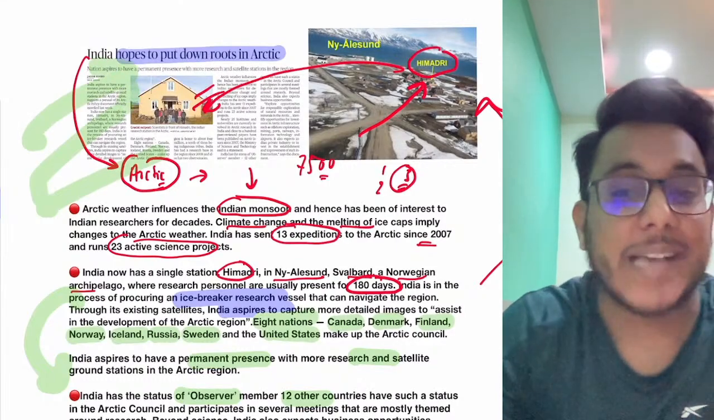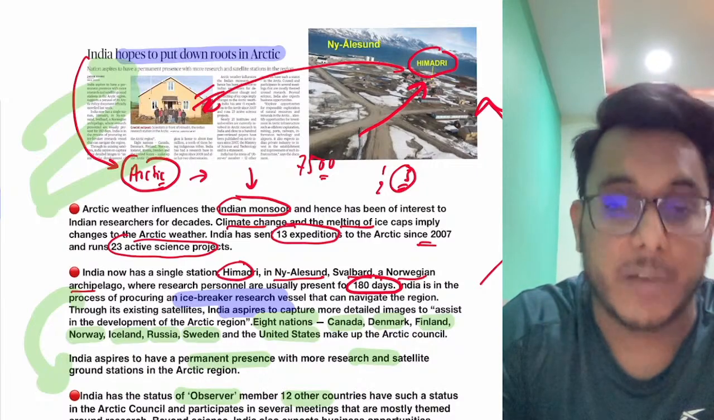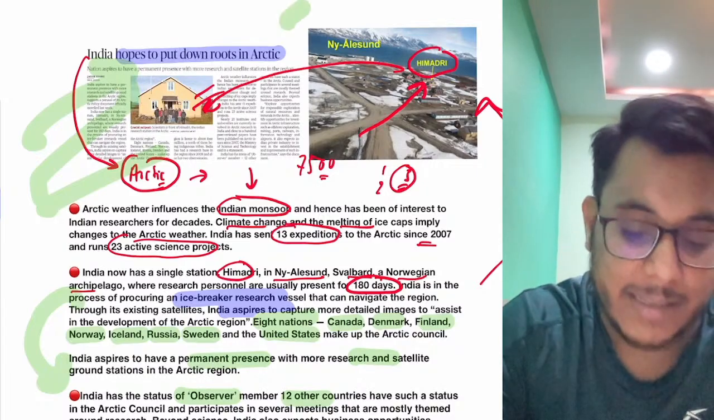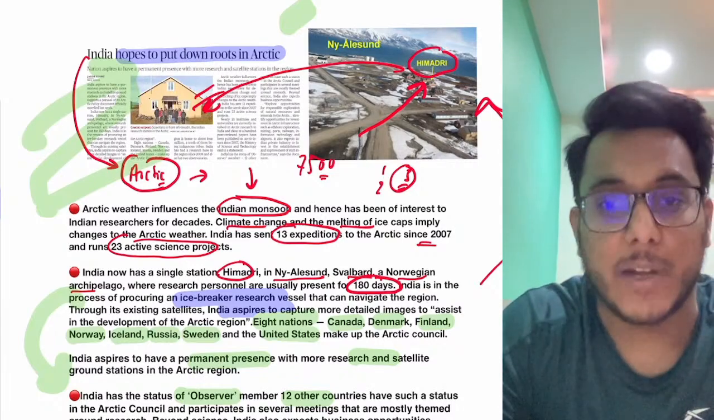So India is thinking of having more equipment and more satellites on board, so that it can study the region. So guys, these are some of the details which can be important for our prelims examination. Please keep them in your mind. Now moving to the next article.